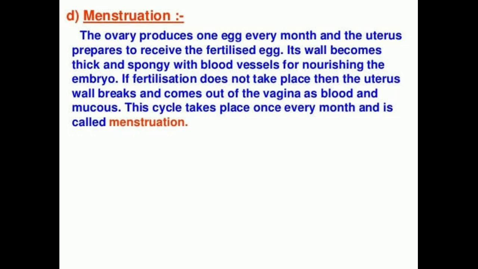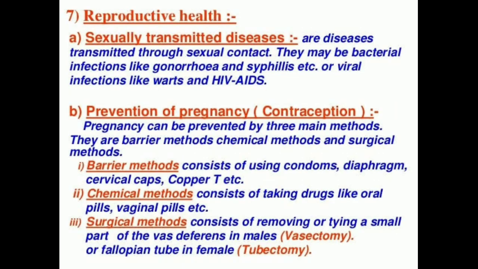Next we have to discuss reproductive health. The reproductive organs need a lot of care and hygiene, otherwise they are susceptible to many infectious diseases. The diseases which spread through sexual routes are known as sexually transmitted diseases. You might have heard about AIDS, which is caused by the HIV virus. And there are other diseases like syphilis, gonorrhea, etc. So we have to keep sexual hygiene.